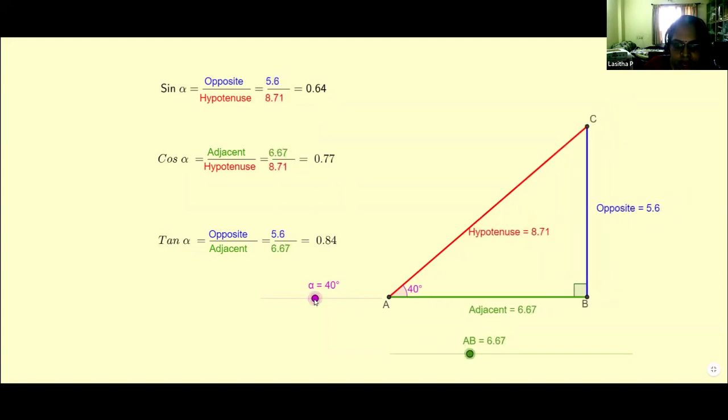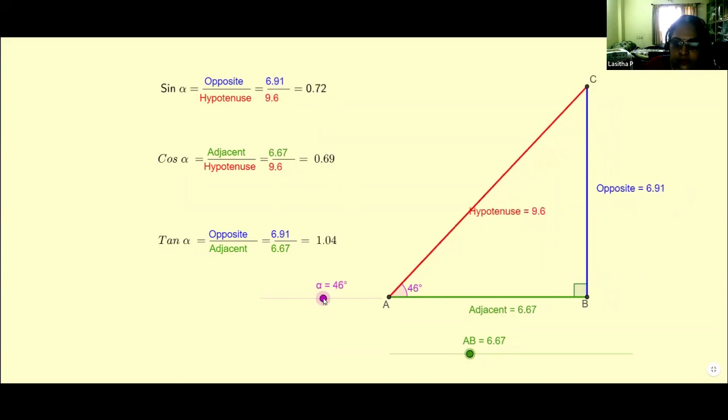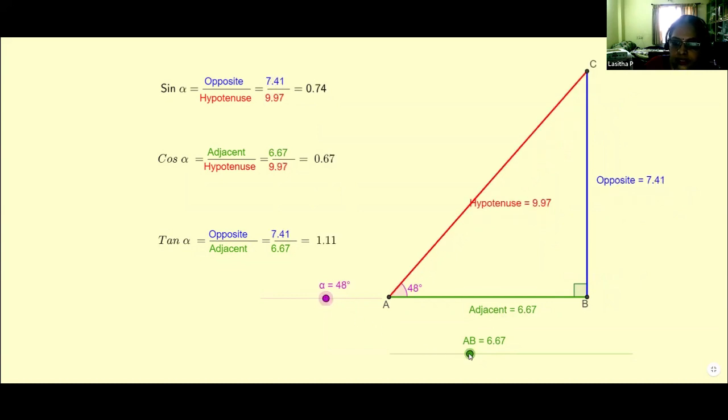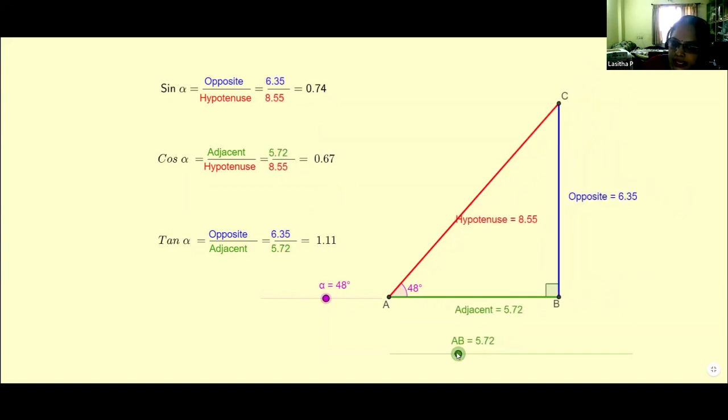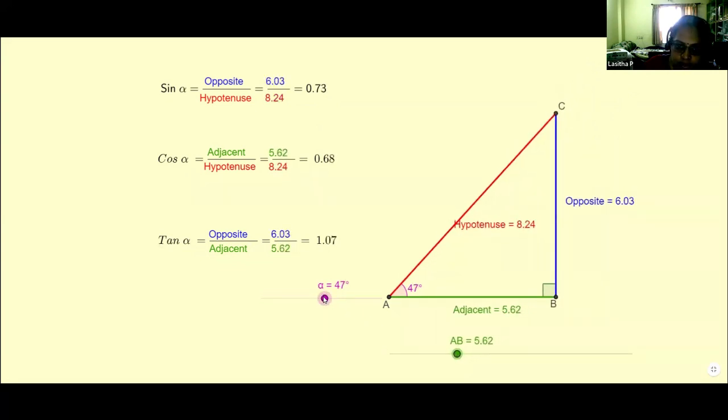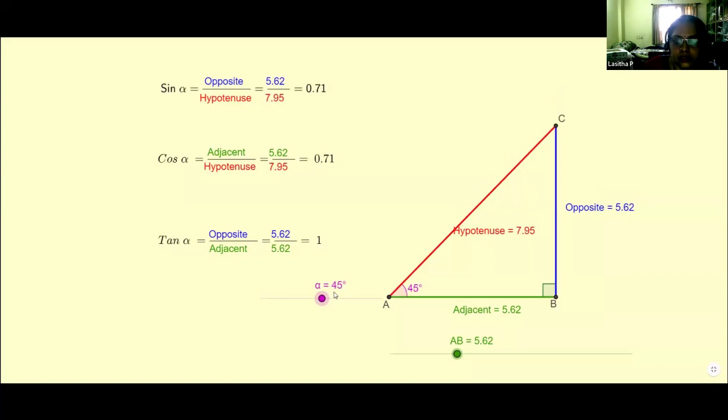Now change the angle and see what will happen. If you give a different angle and change the different sides, what is happening here? A lot of discussion is possible in the classroom with these ideas. One known value I'm keeping here, for example, 45. If it is 45, we know that tan 45 value is 1, and sine 45 and cos 45 values are the same. All these ideas you can bring into the discussions.